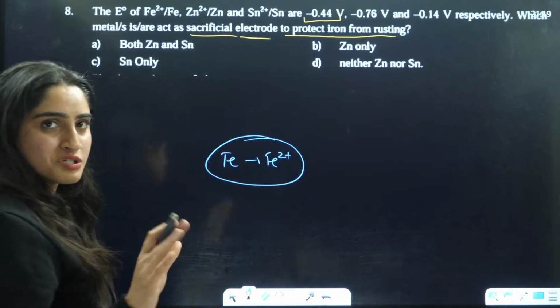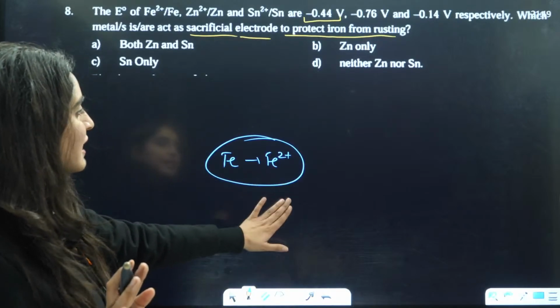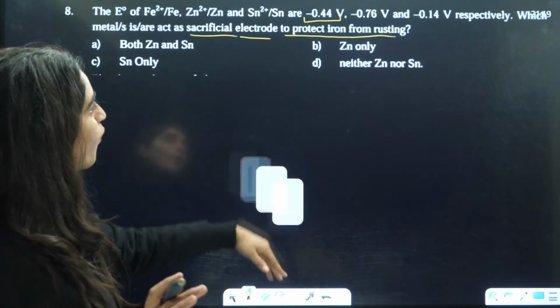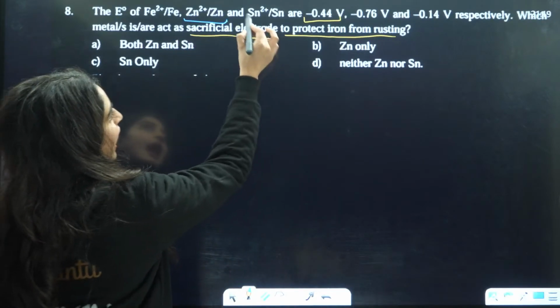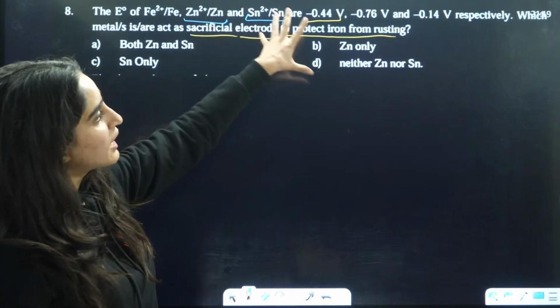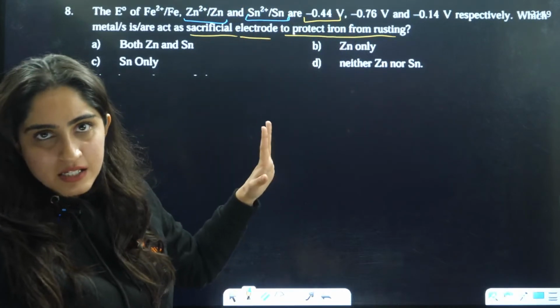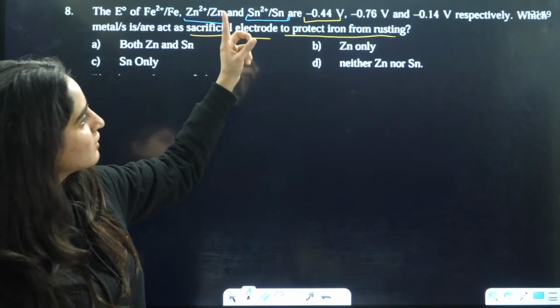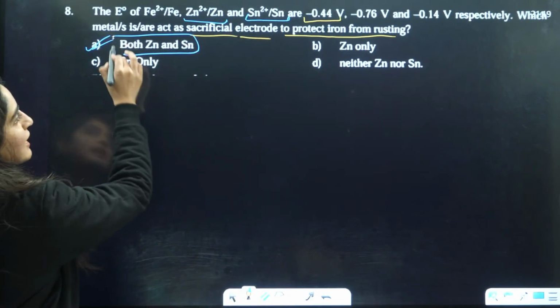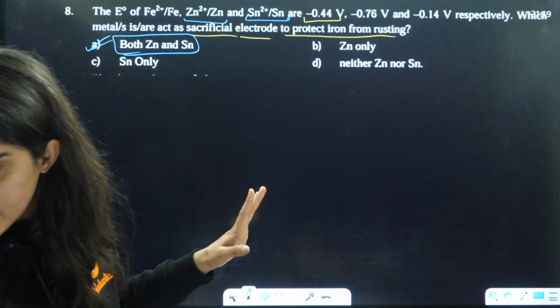You want iron to stay as iron only, right? So in that case, both zinc and tin will act as sacrificial electrode to protect iron from rusting. Both will protect iron from the rusting. So answer will be both zinc and tin is the correct answer.